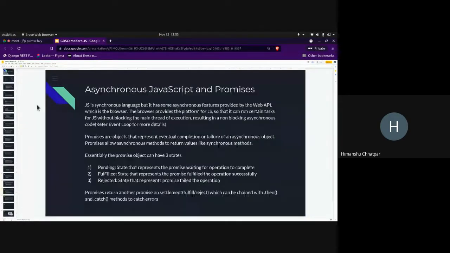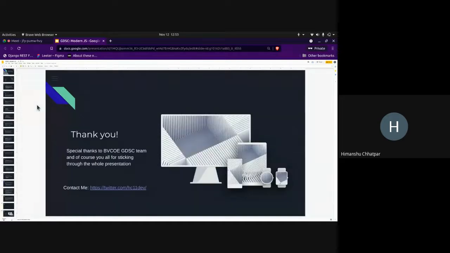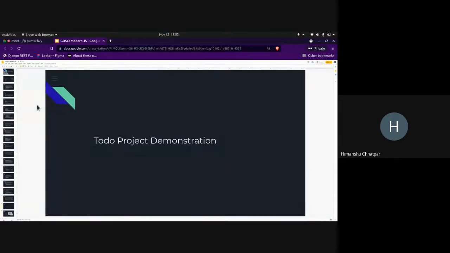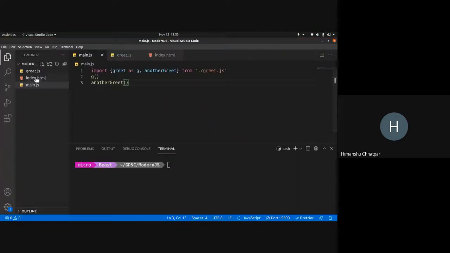Okay, so what we have studied today is what you can use to build a to-do project. This is what I expect you to be able to build from now. You should be able to build this. It's not easy, but you should try at least running it.